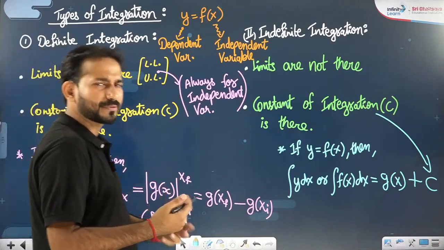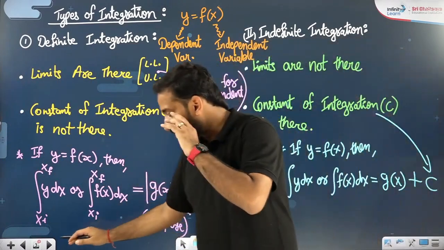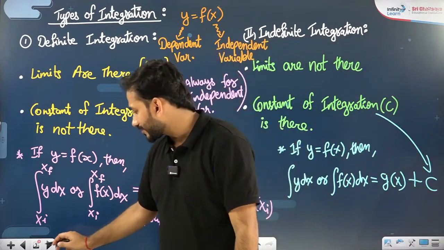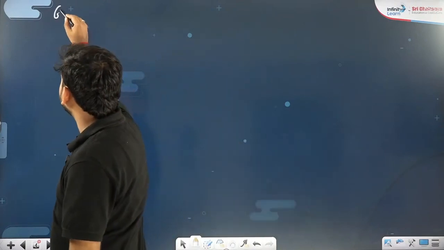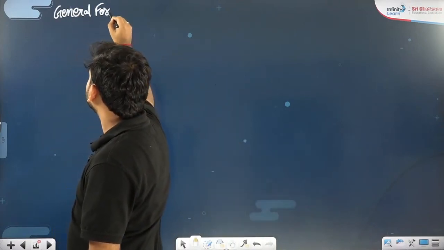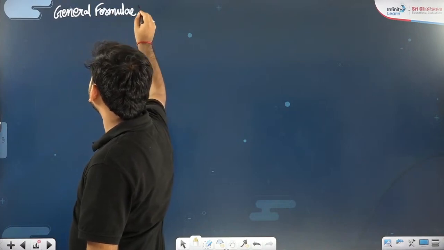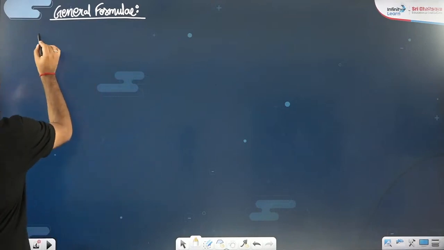That we will talk about in a separate session. Then there are these 2 types of integration. I hope you understood the logic of why we use integration. Now let us start with the general formulas. I gave you 5-6 formulas to remember in differentiation. Now I will talk about the formulas for integration.